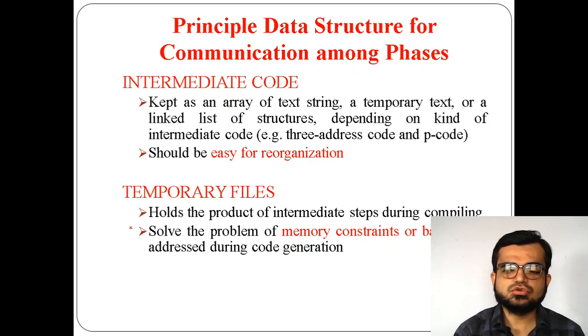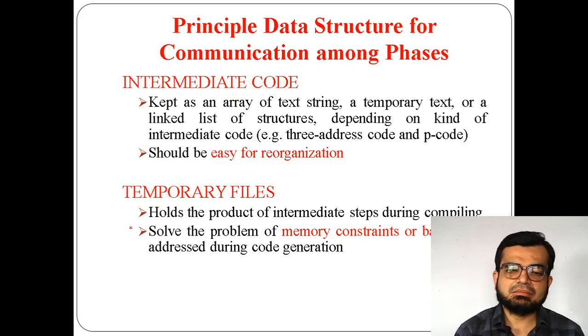That means there are two parts in a compiler: one is to get the information from the source code, and the other is to provide the object code to the given machine. So intermediate code acts as a communicator between both of them. Because of this, reorganizing the data becomes easier, because intermediate code acts as a support which gives such information whenever it is required. It depends on the type of data.